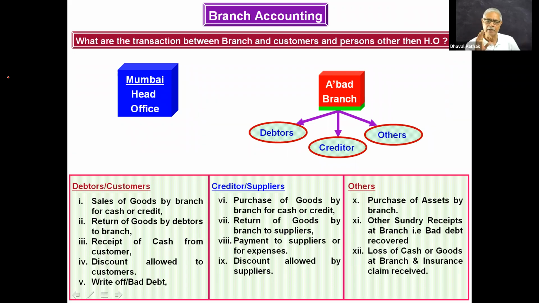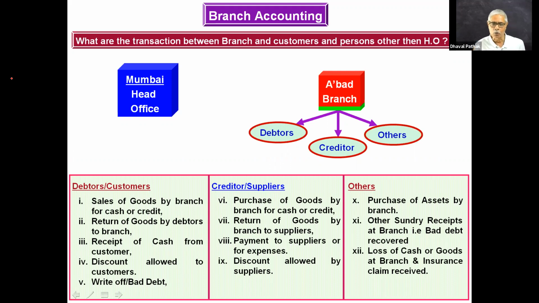Only transactions between HO and branch are always recorded in the books of HO, and they appear in the branch account, and they are useful transactions for the purpose of finding out the profit. All these transactions given in the sum are useful for the purpose of preparing working notes to find out the missing items. Is it clear?